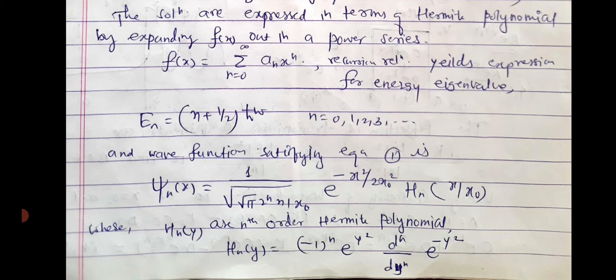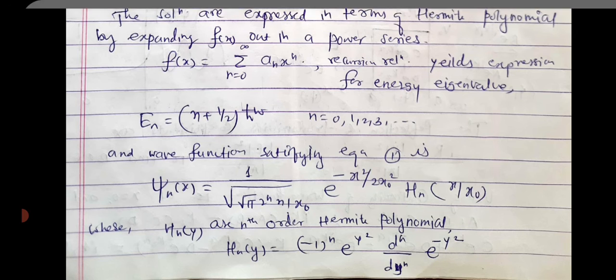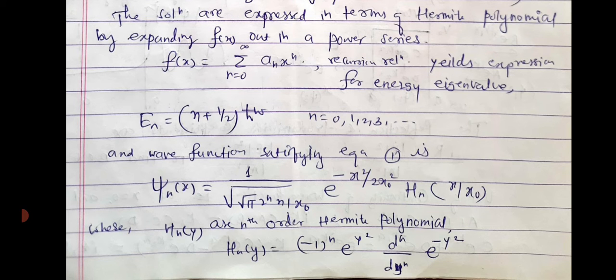Now the solutions of the above equation 1 can be represented by special functions known as Hermite polynomials. The Hermite polynomial can be written by the Frobenius power series method as f(x) is equal to summation over n running from 0 to infinity of an x raised to n.